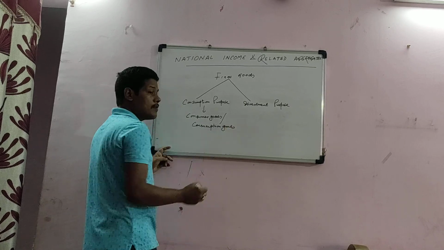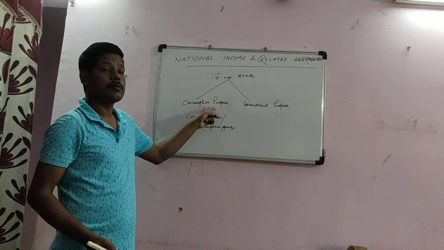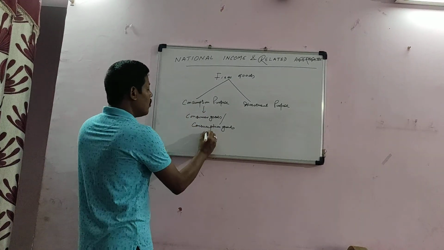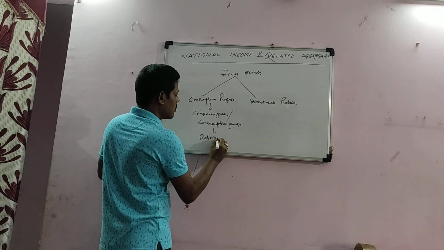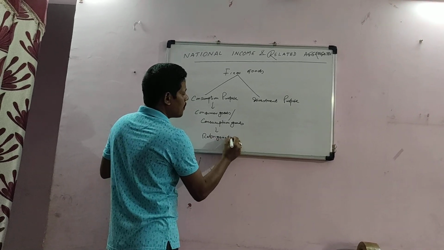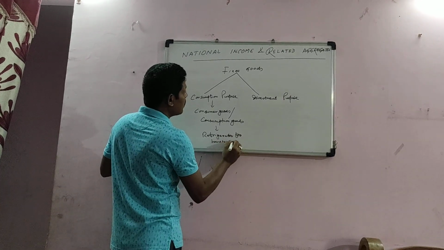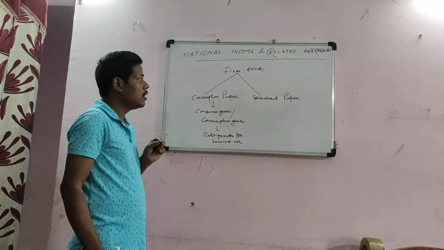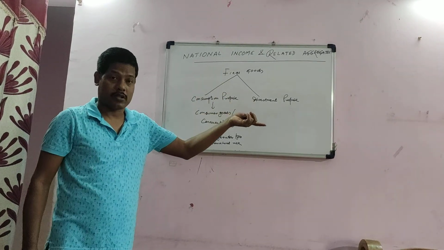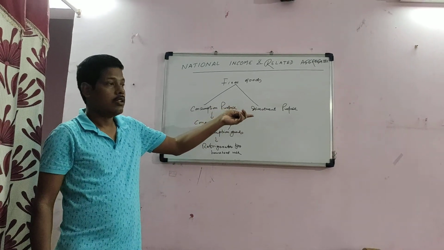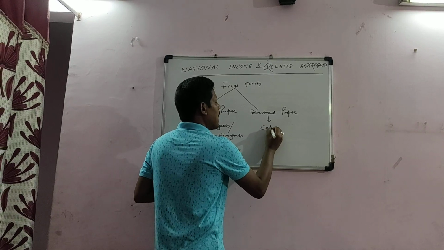You see, this consumption good is a final good, but it is used by the consumer for consumption purpose. For example, now we are purchasing a refrigerator for household use. So that became your consumer good. And when the final good is used for investment purpose, then that became your capital good. That is called a capital good.